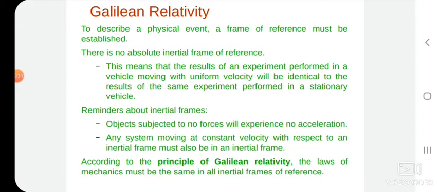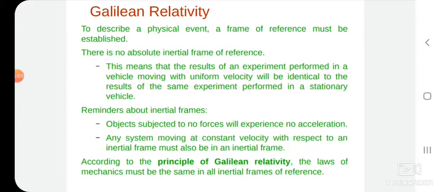There are some reminders about inertial frames. Objects subjected to no force will experience no acceleration, meaning an object remains stationary or moves continuously without an external force being applied. According to Newton's first law of motion, every body continues in its state of rest or motion until some external force is applied to change it.